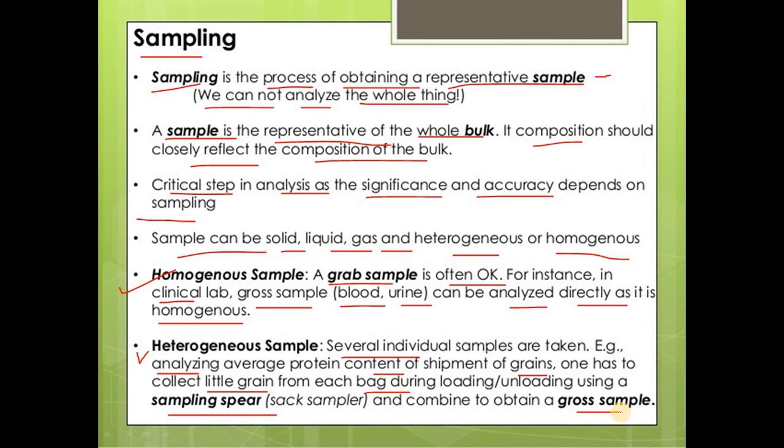So for a heterogeneous sample, we can collect a minimum of 10 or a maximum of 100 samples, and after mixing them homogeneously we can analyze it.